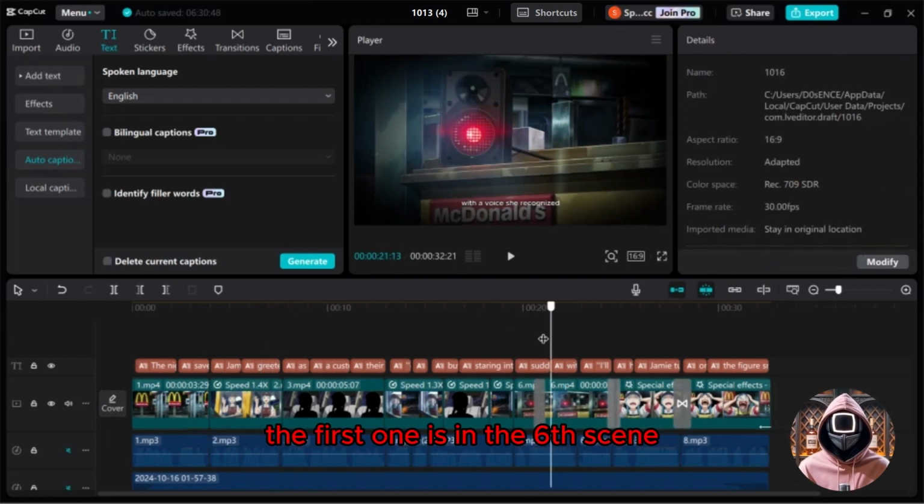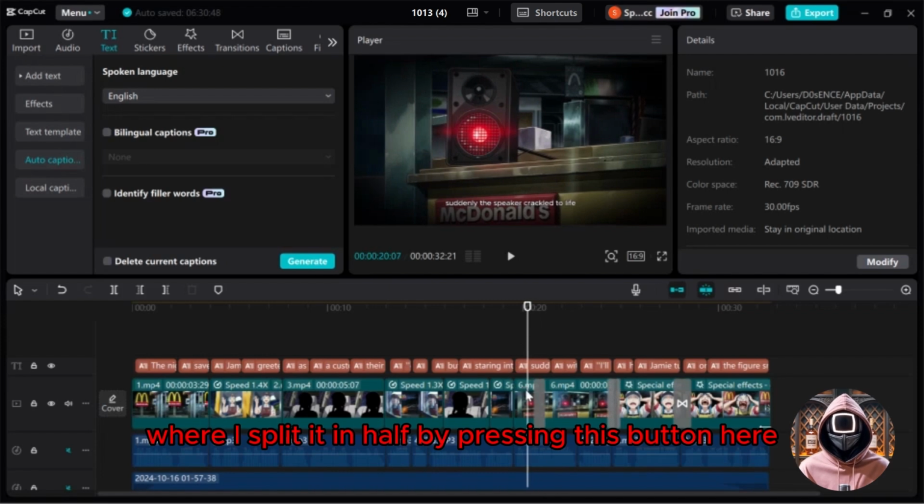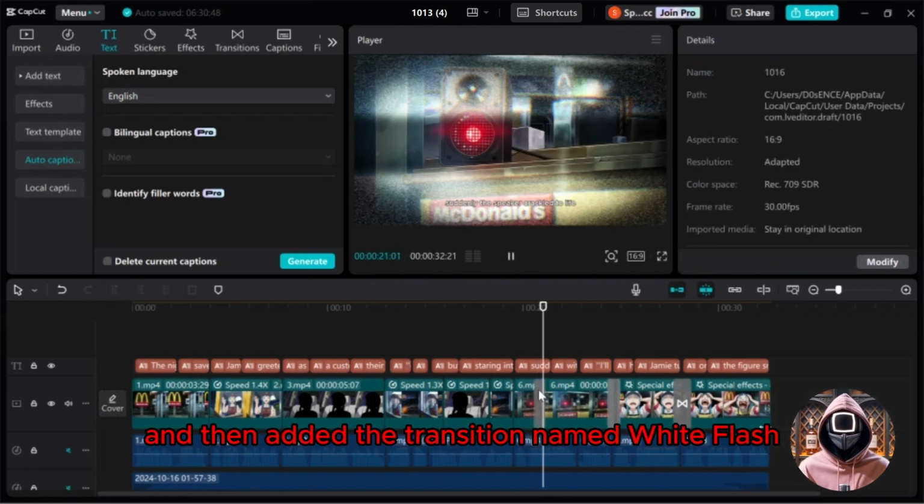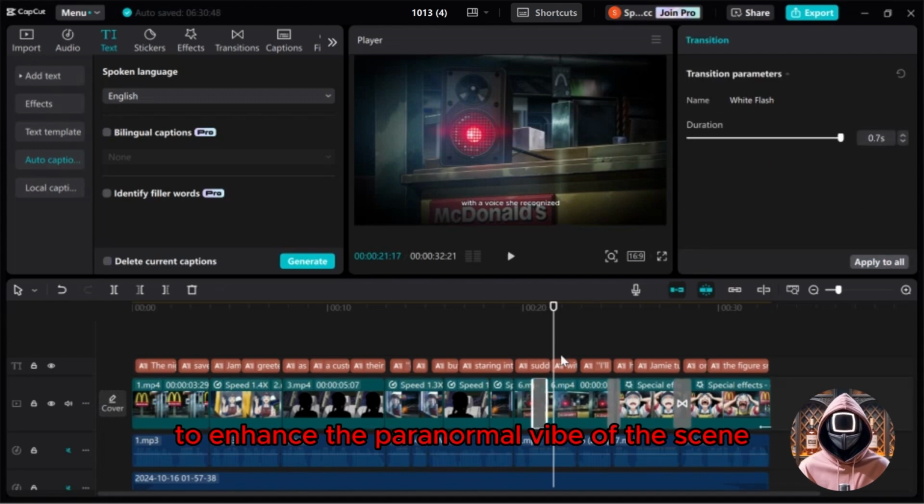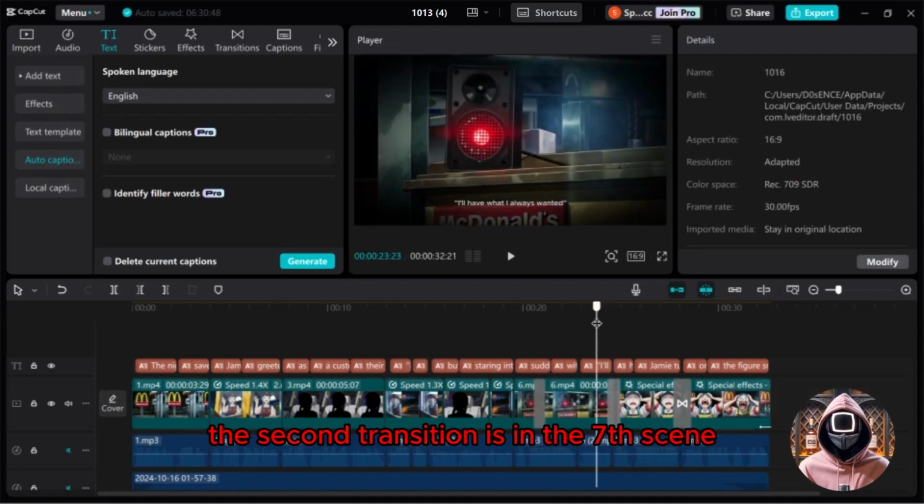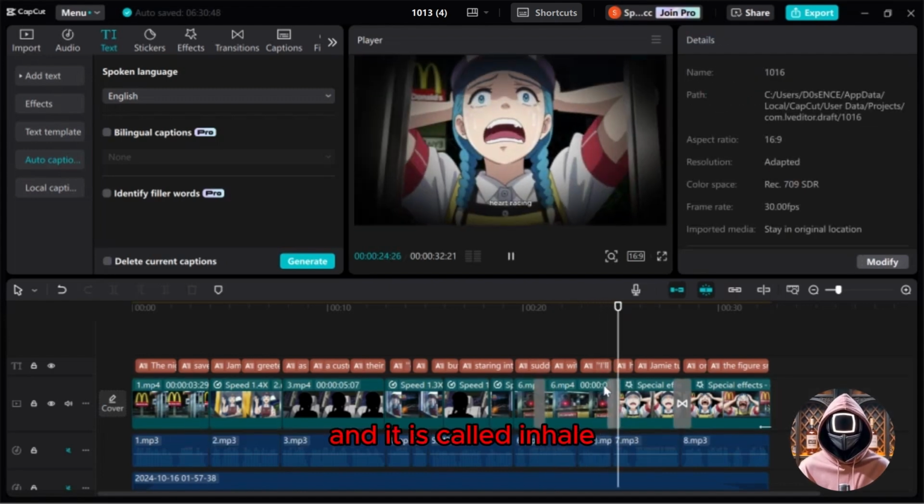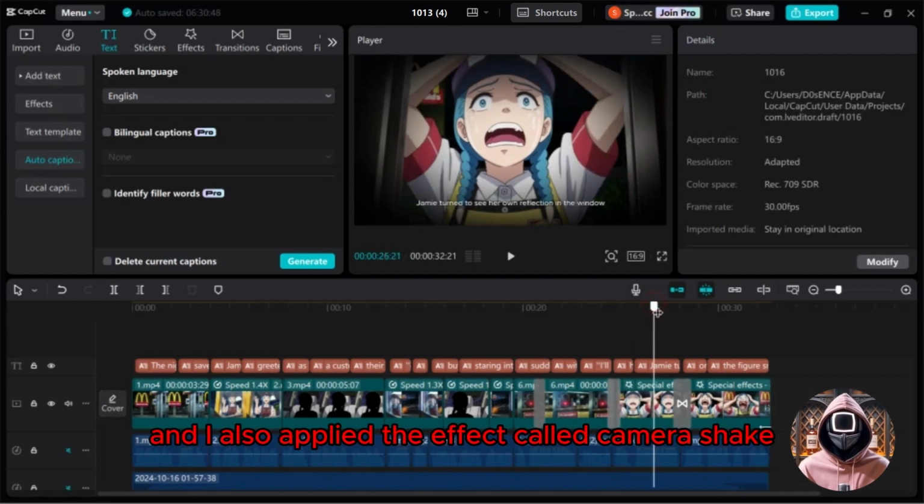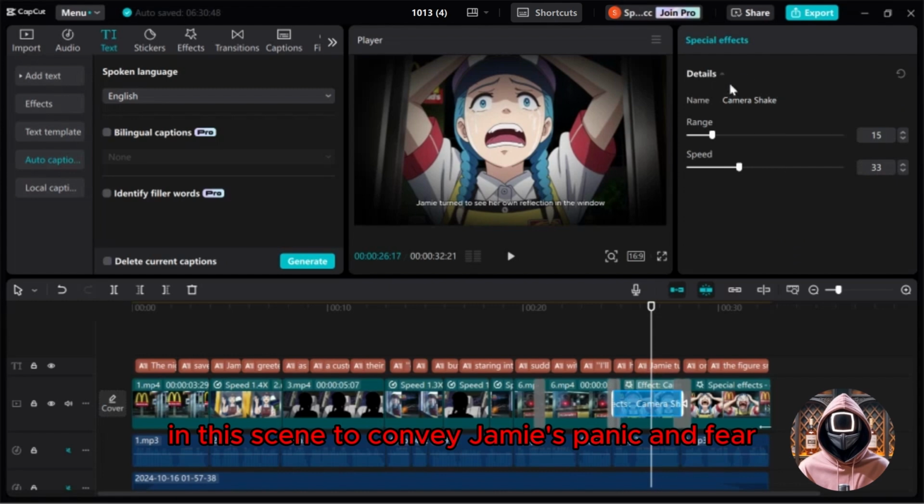The first one is in the 6th scene, where I split it in half by pressing this button here, and then added the transition named White Flash to enhance the paranormal vibe of the scene. The second transition is in the 7th scene, and it is called Inhale. I used it to represent the shock of the situation, and I also applied the effect called Camera Shake in this scene to convey Jamie's panic and fear.